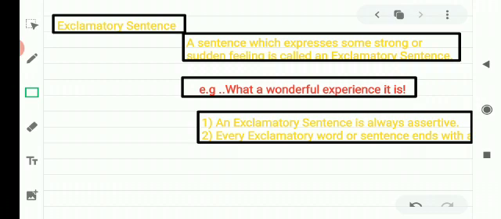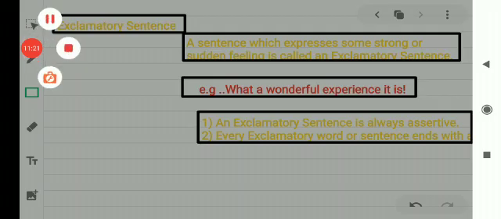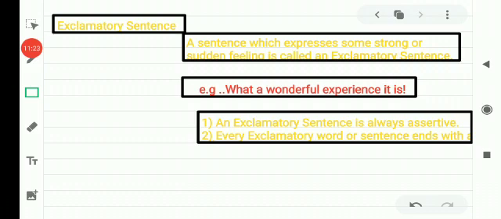So you have seen the definition of sentence, the types of sentences. There are 4 types of sentences. I explained to you, and I think you have understood the types of sentences. In the next chapter we shall study interchange of sentences.